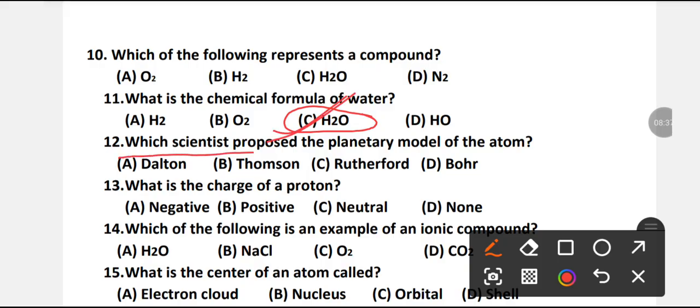Which scientist proposed the planetary model of atom? Dalton, Thomson, Rutherford, or Bohr?